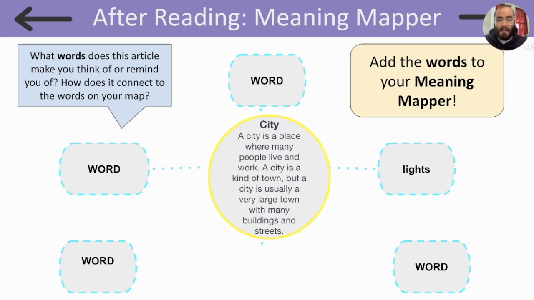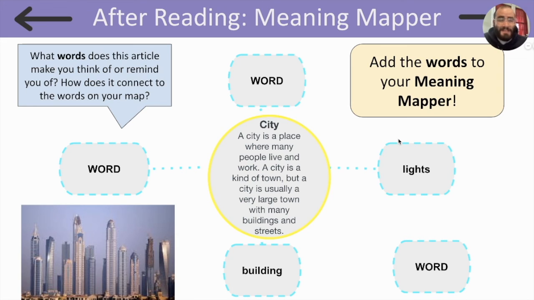In the middle of our Meetingmapper, we have our focus word city. A city is a place where many people live and with lots of tall buildings. We've already added the word lights because there's a lot of lights in a city. But what else could you add to your Meetingmapper that is related to the word city? I added the word building because this article was a lot about buildings and there's a lot of buildings in a city.